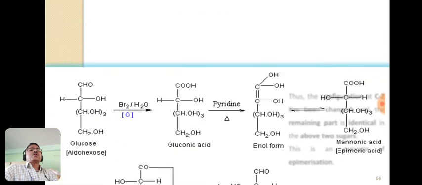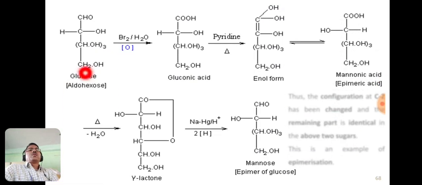Now let us see the reaction. This is the glucose molecule. Here the OH group lies to the right hand side: CHO, CHOH three times, CH2OH. This is glucose or aldohexose. On oxidation with a weak oxidizing agent like bromine water, the aldehyde group is oxidized to a carboxyl group. We get this gluconic acid, and along with it we also get mannonic acid, which on heating with pyridine